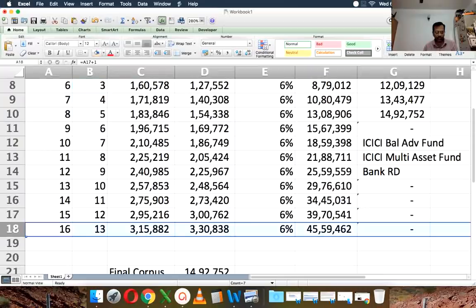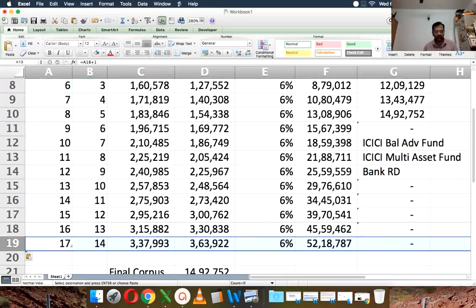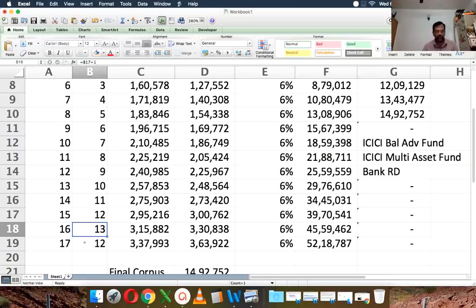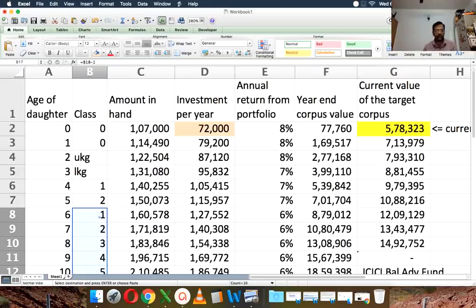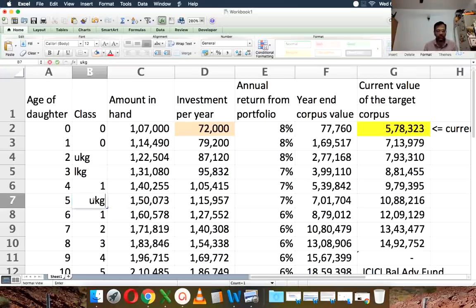Let me see. So make this 12. Make this 12 minus 1. That's first standard. Then you can have UKG, LKG, pre-KG, whatever, something like that.